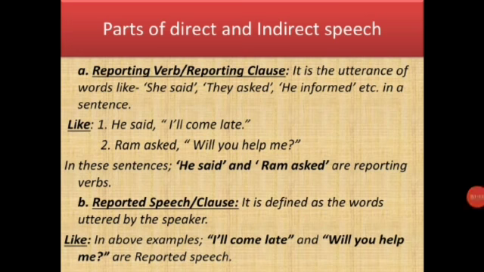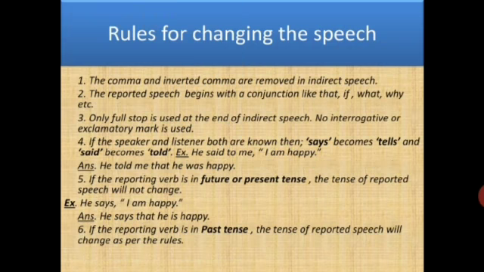We have also discussed the parts of the speeches. They were reporting verb and reporting speech. What were they? The starting part, like she said, they asked, is called the reporting verb. And the next part, that is in inverted commas, is the actual words of the speaker. It is called reported speech, like I will come late, will you help me, and so on. Now today in this new video we are going to discuss the rules for changing the speeches. That means how we can change from direct to indirect speech.